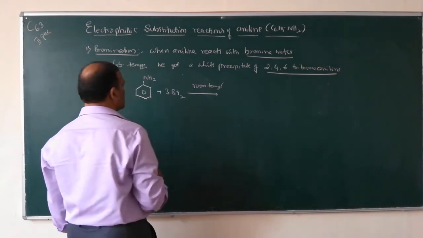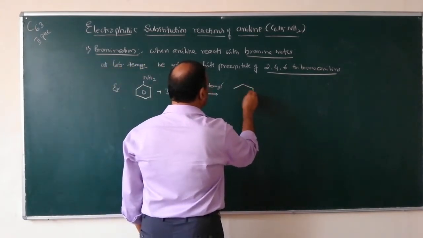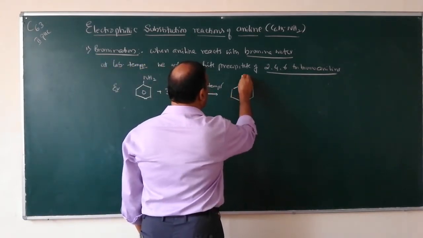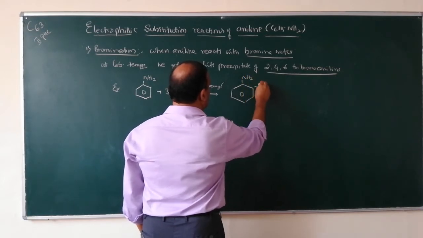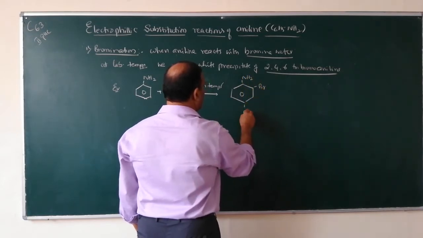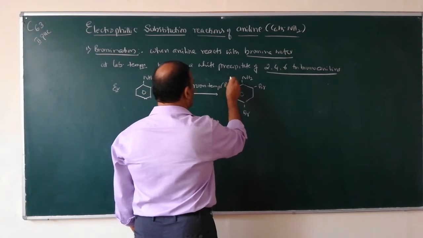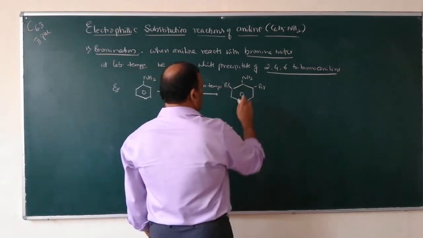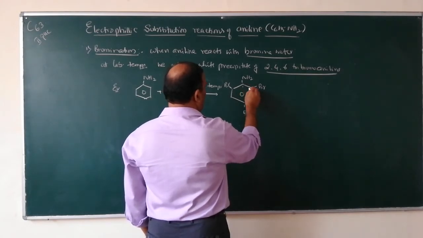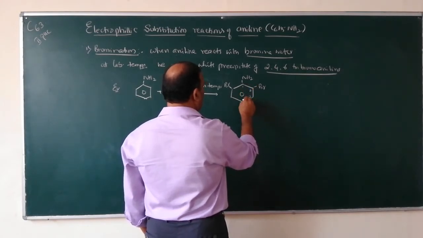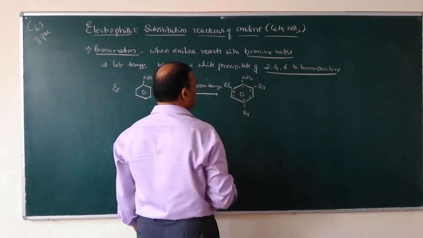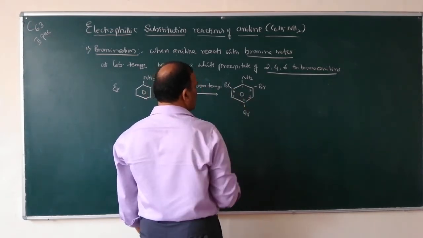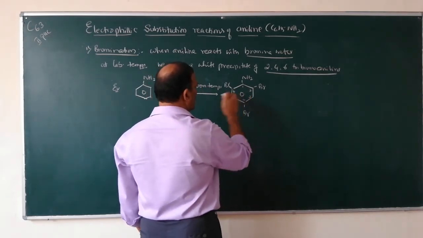At room temperature, you will get NH2, and this one is Br, this one is Br, here it is Br. So this position is 1, 2, 3, 4, 5, 6. Bromine is attached at the 2,4,6 positions.